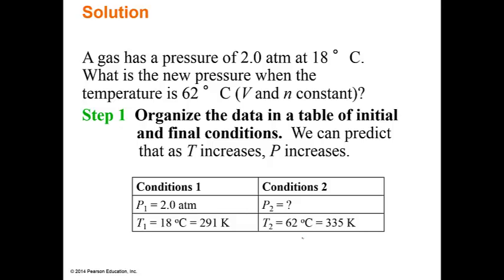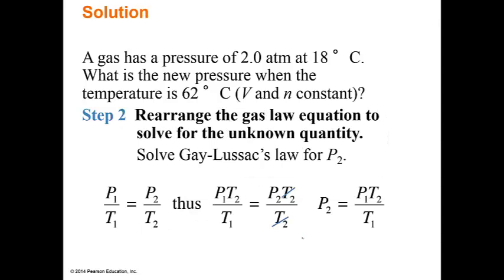With this information, can we figure out what P2 is? Well, of course we can. But we need our root formula, so we've got to solve for P2, which we already did earlier, again multiplying both sides by T2 and getting T2 to cancel out.